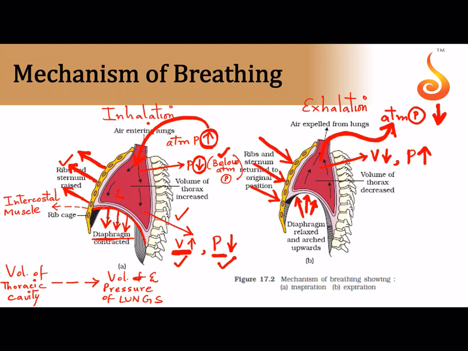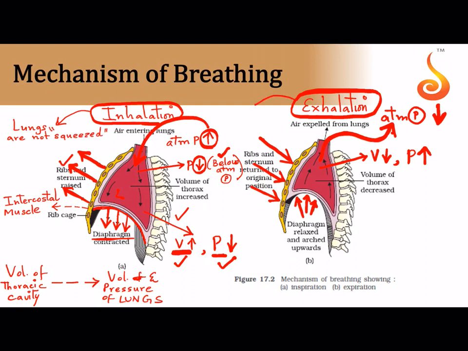Okay, so remember, during inhalation the ribs move upwards and outwards and the diaphragm moves downwards, it becomes flat. During exhalation the ribs move inwards and downwards and the diaphragm becomes dome shaped. Basically, what is happening in inhalation, just so that you understand, the lungs are not squeezed because they have a lot of space inside, they're very happy inside, a lot of spaciousness. But in exhalation, sadly, the lungs are experiencing squeezing, in the sense that the pressure inside the lung is very high in comparison to the atmospheric pressure. So air will always flow from higher pressure to lower pressure.